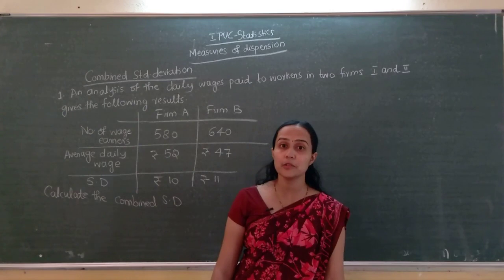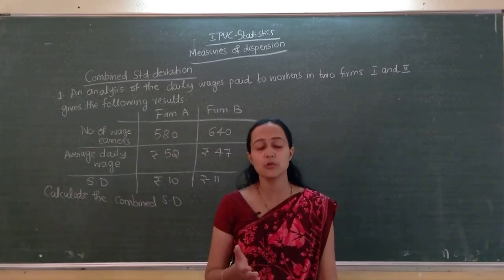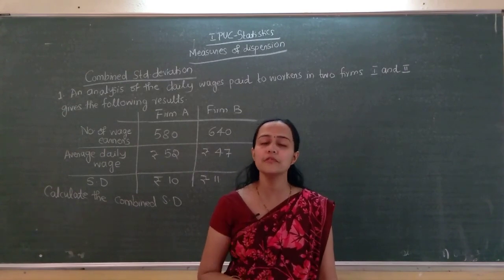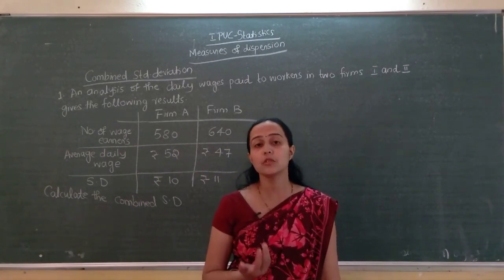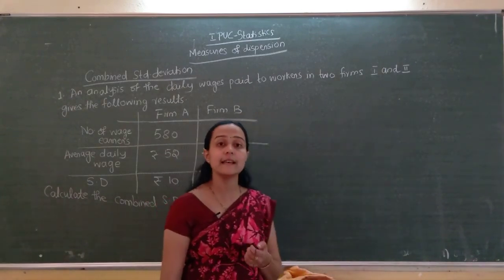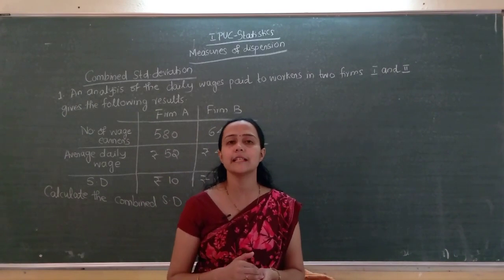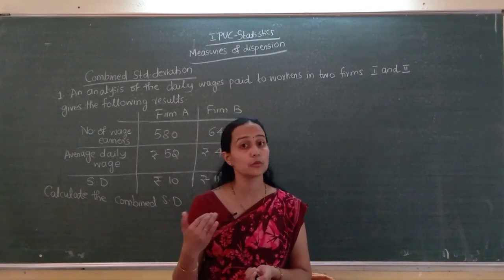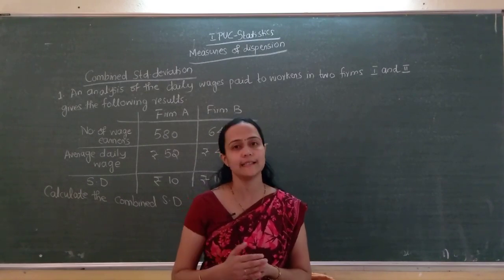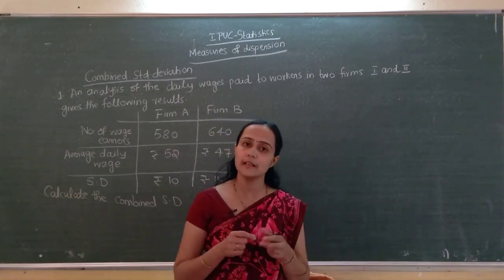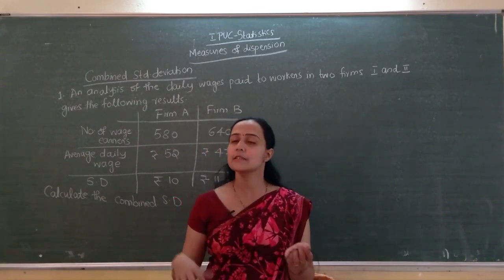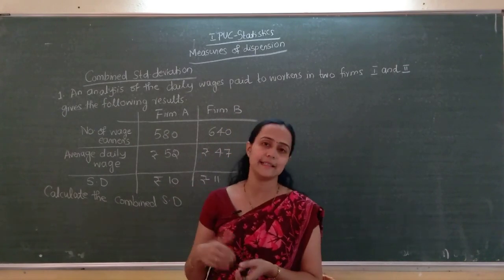So we were discussing standard deviation. Standard deviation is over. The relative measure of standard deviation is coefficient of variation. Coefficient of variation is CV equal to sigma divided by x bar into 100. We will go to the problems later. Before that, we will go to combined standard deviation problems. You know how to do combined arithmetic mean, right? Similarly here, combined standard deviation.